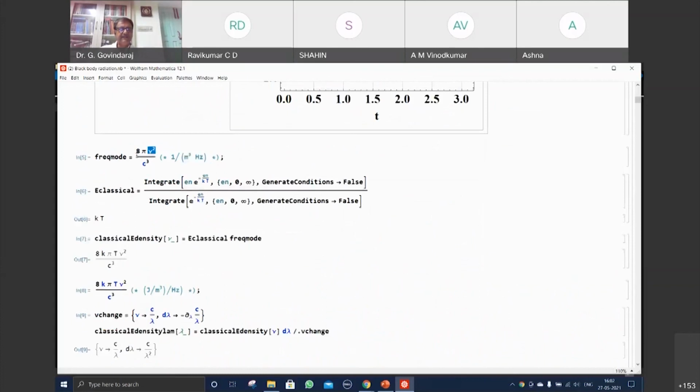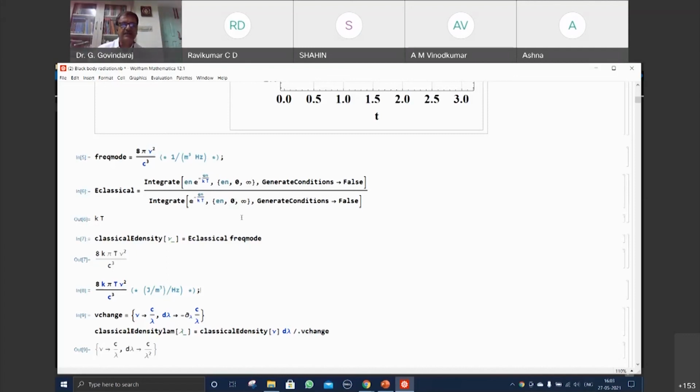So when it is written, immediately it should come to your mind that there is a number of modes in a unit volume per unit frequency interval. If there is a d nu interval, then the number of modes in that d nu, from nu to nu plus d nu. That's the greatness of this when I split and write like this.